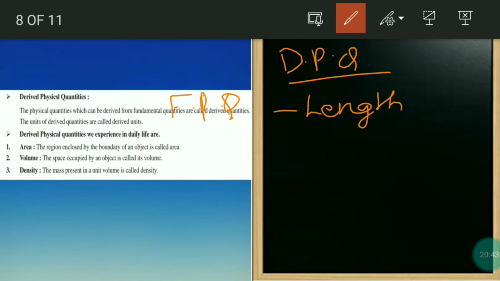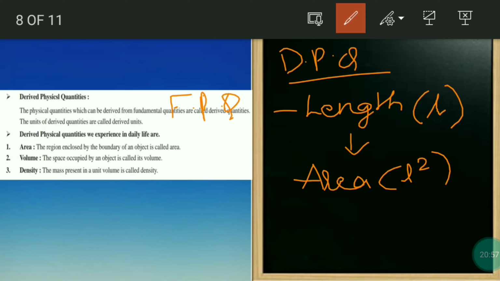If I take length as L, and you want to find area, the formula is L square. So it is derived from length, L into L. So obviously it is derived from the fundamental physical quantity. Now this is a derived physical quantity, right?